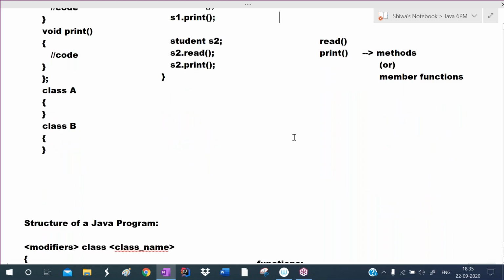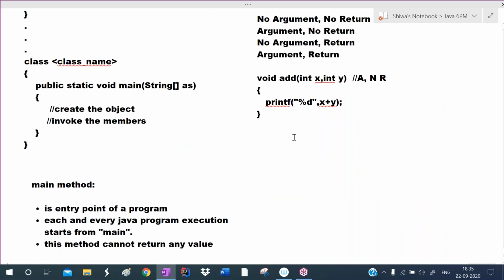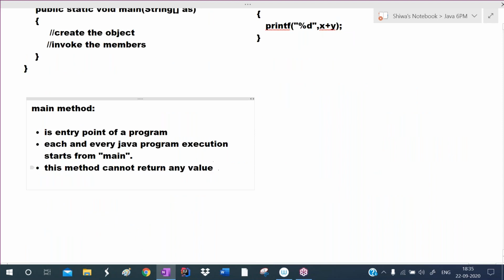Whereas in Java, the main method cannot return any value. So if the method is not returning any value, we write void.